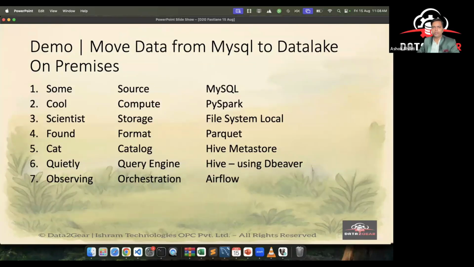So now I'm going to give you a demo. And this demo is also very important because you are going to know from this demo that after my mentorship program, after 2 months, you will be master of what I am going to present in the demo. And since it is a demo, it will run for 30 or 40 seconds and it will be over because I have cut my data size very less to present here. But actually the same code is capable of migrating terabytes of data.